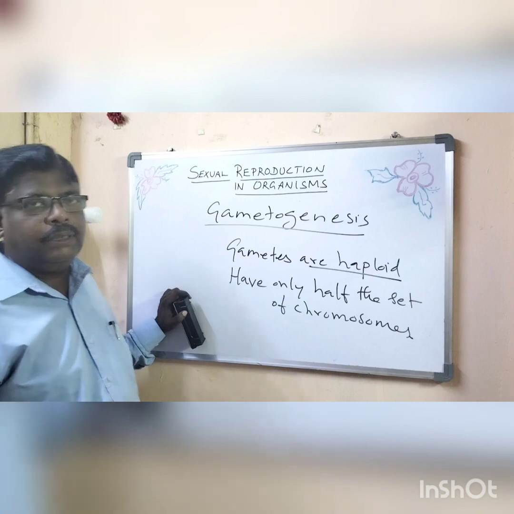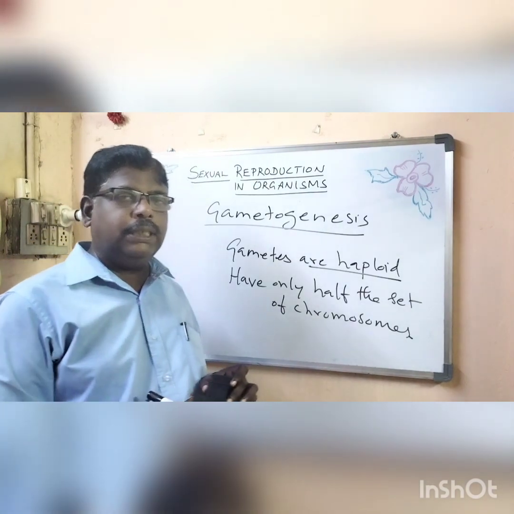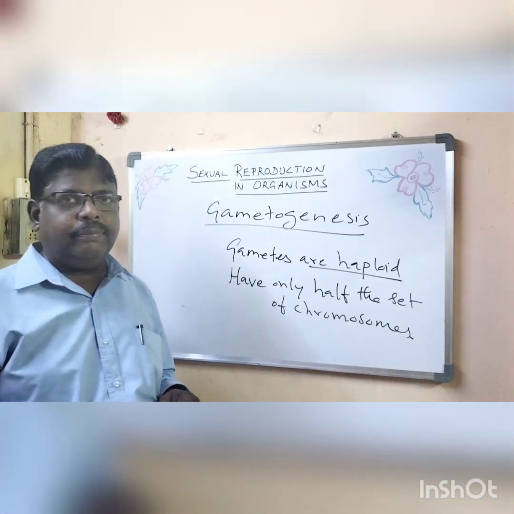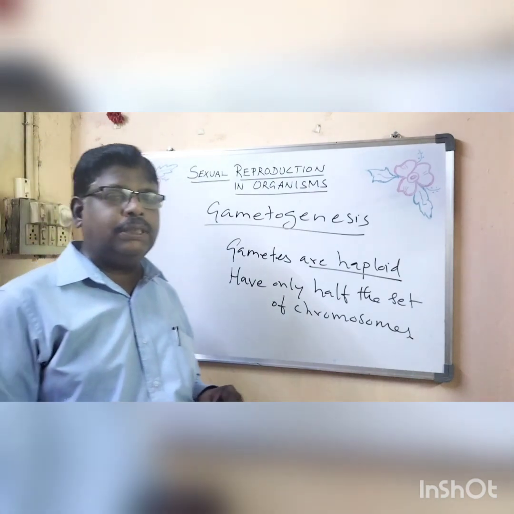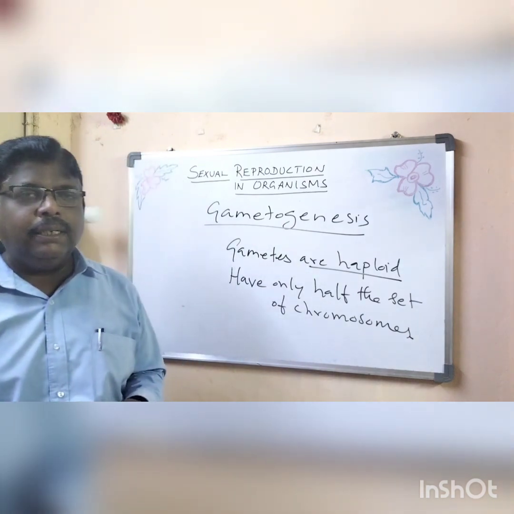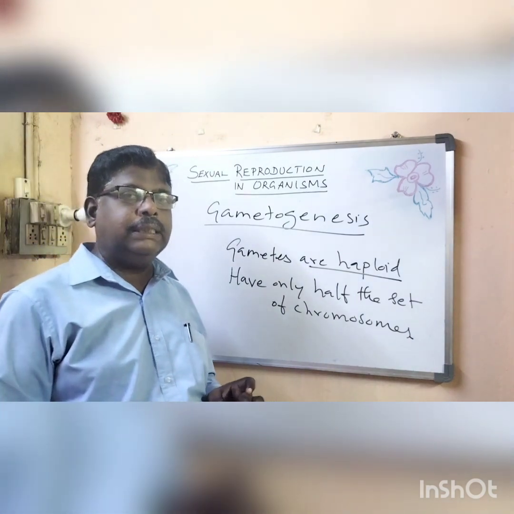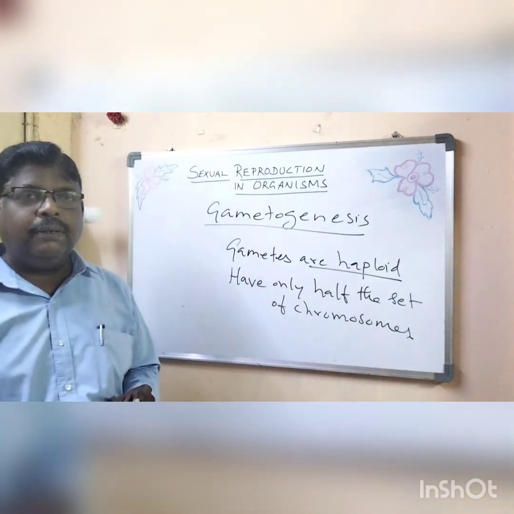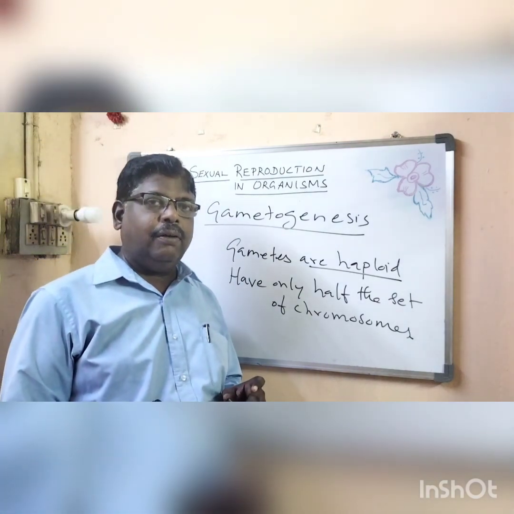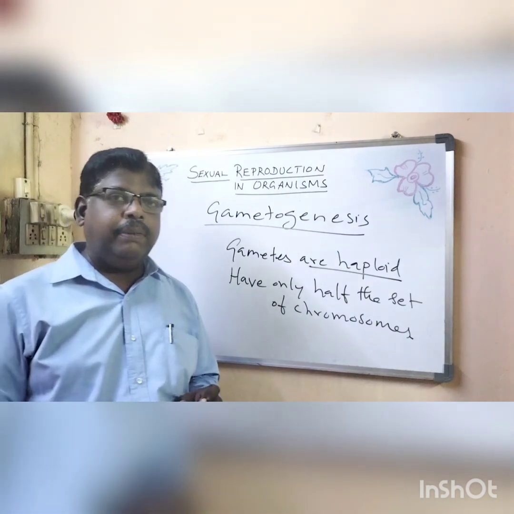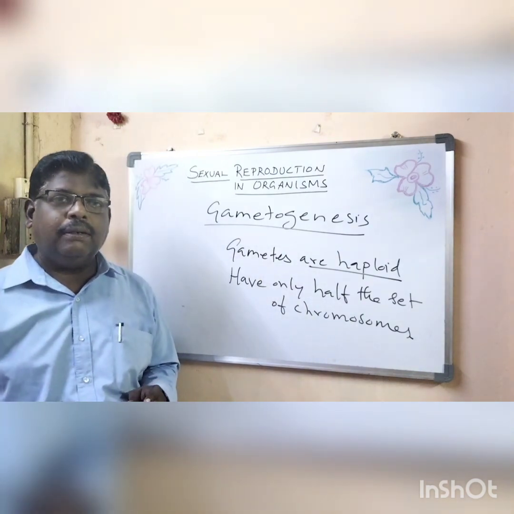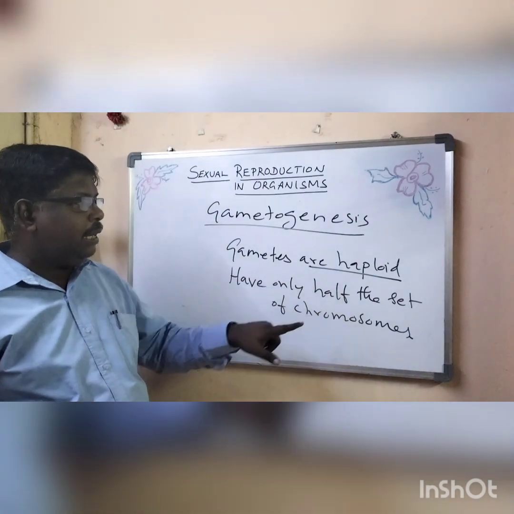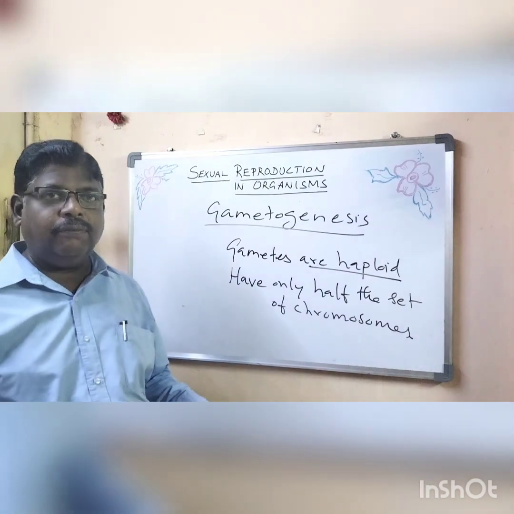For example, if man has 46 chromosomes, the gametes will have only 23. I repeat again, in human beings there are 46 chromosomes, but the gametes will have only 23 chromosomes. Gamete in the sense, sperm will have 23 and ovum will have 23. Likewise, if it is a wheat plant with 14 chromosomes, the gametes, pollen grain will have 7 and the ovule will have 7. Likewise, gametes are always haploid. They have only half set of chromosomes, right?